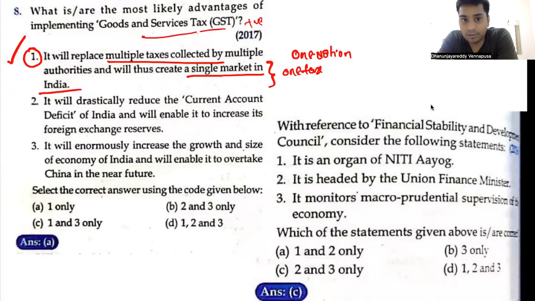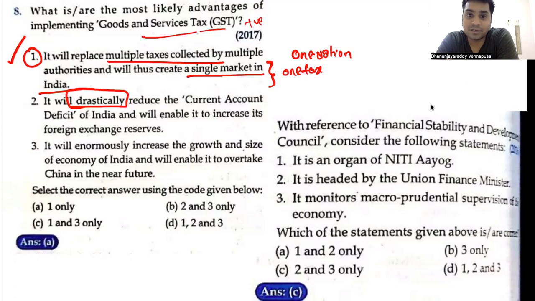Yes, it may reduce the current account deficit, but there is no chance of drastically reducing it. This is one extreme statement. Drastically, overnight, now itself, right? These are extremes. Whenever there are extreme sentences or words in a paragraph, please be careful. They cannot be correct. So go with the principle of Gautam Buddha, the Madhyama Marga, the middle path. Look at the moderate terms. Don't look at extreme or radical terms like drastically, enormously, overnight. At maximum, 90% of those will be wrong. This is another technique that you have to look at.